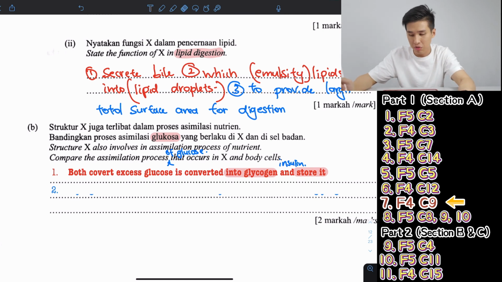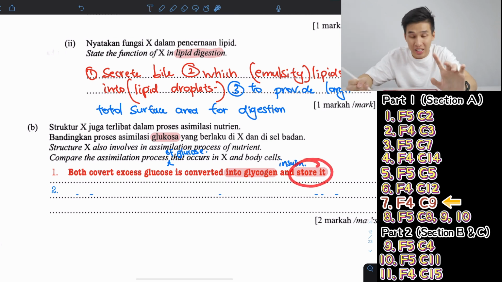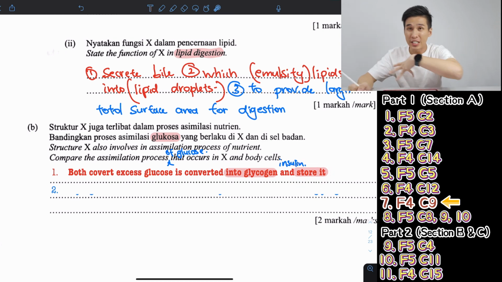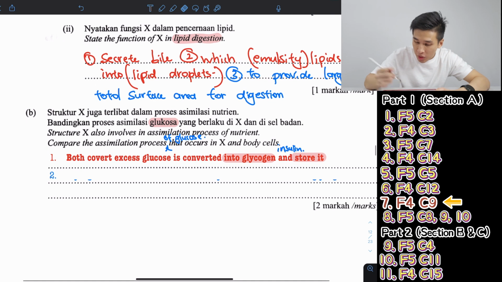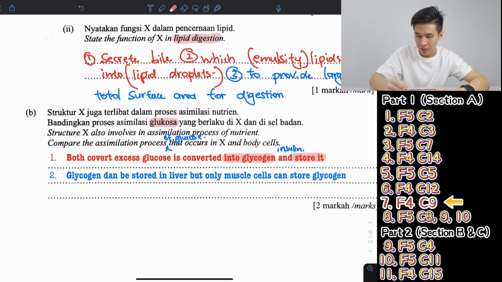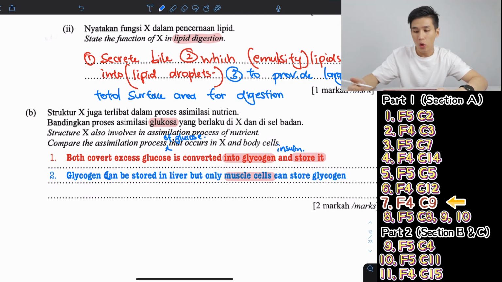But the difference here is, there is only one type of cell that can store glycogen. Okay, not every cell can store glycogen. Give you 3 seconds to think. So the cells that can store glycogen are actually only muscle cells. So that's the difference here. Glycogen can be stored in liver, but only muscle cells can store glycogen.